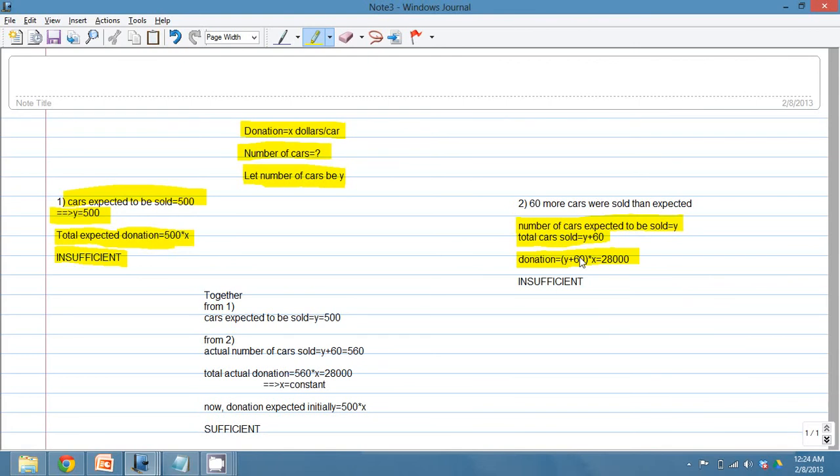There's another matter you can consider over here. We just need to find out X into Y. We don't need to find out X and Y individually, because the total expected donation is just X into Y. However, here if you multiply this X with the numbers in the bracket, you would have X into Y, that's fine, plus 60x. Now we cannot solve the 60x, so this is not going to give us the answer. This is clearly insufficient.